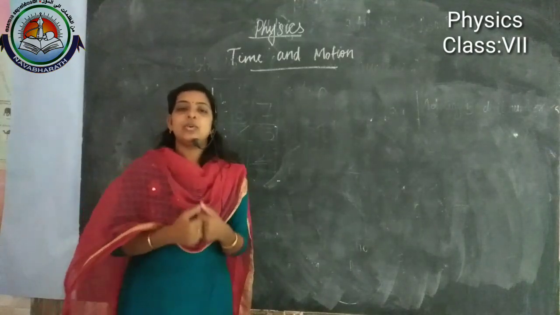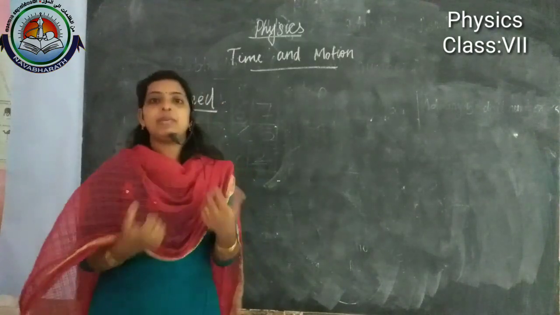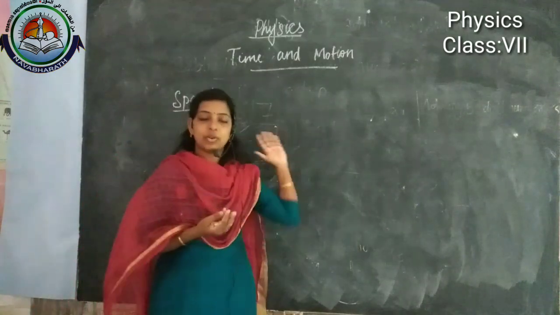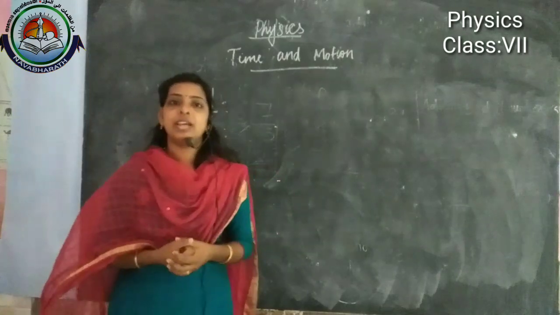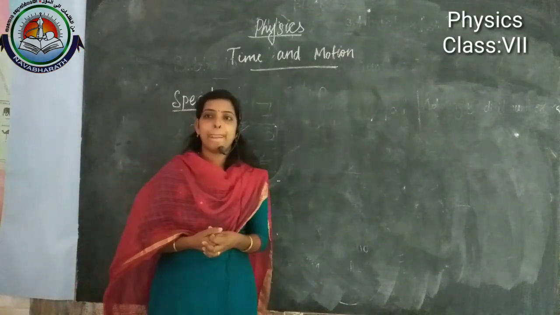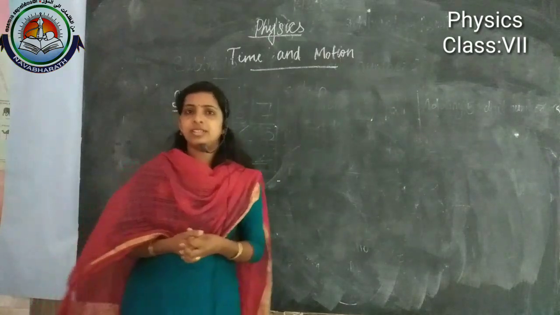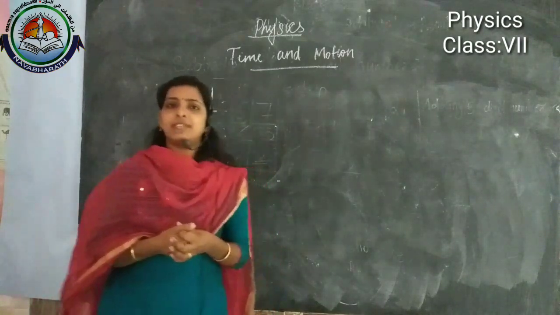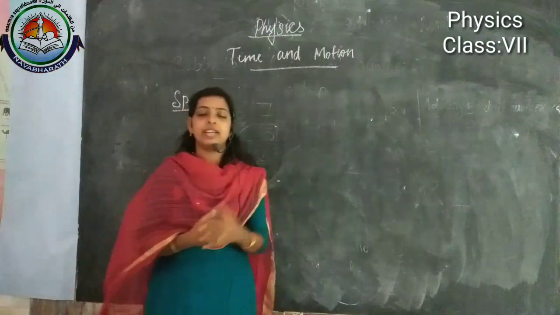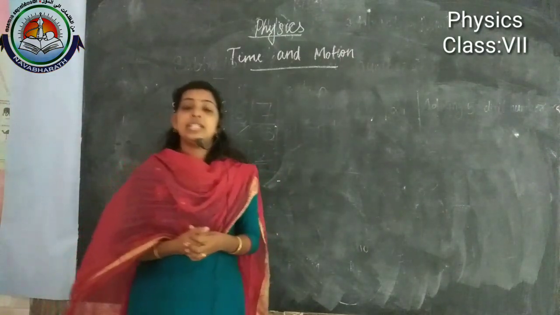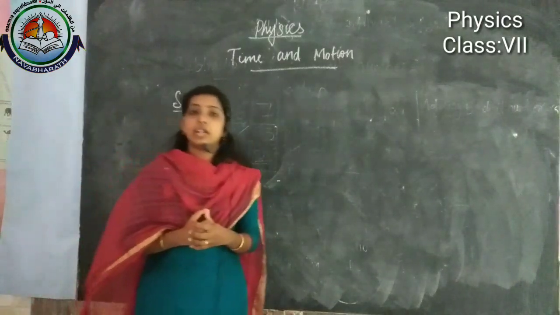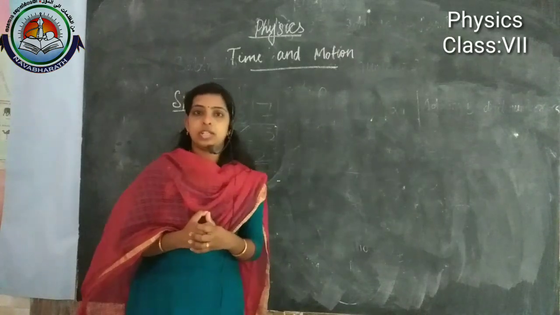Okay, so speed. I told you that in our daily life we use the word speed many times. Then, can you give a definition for speed? Is it motion? Somewhat it's similar, somewhat related. Normally we use the word speed for moving objects, right?